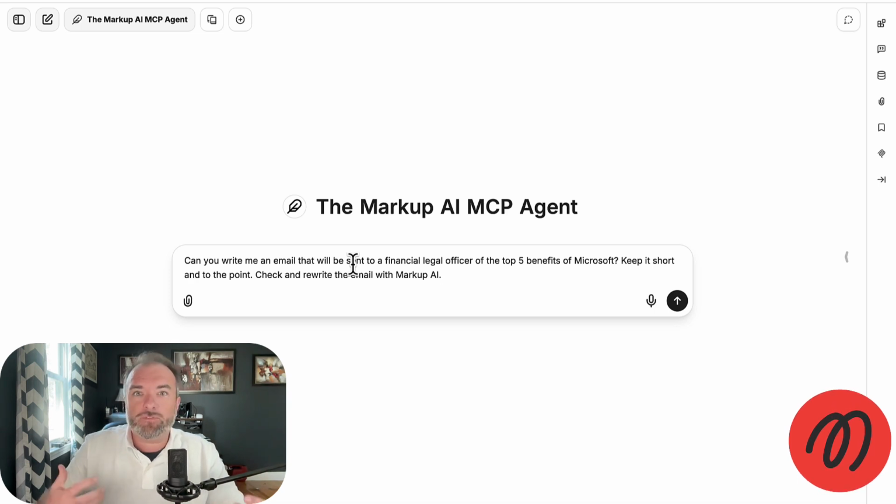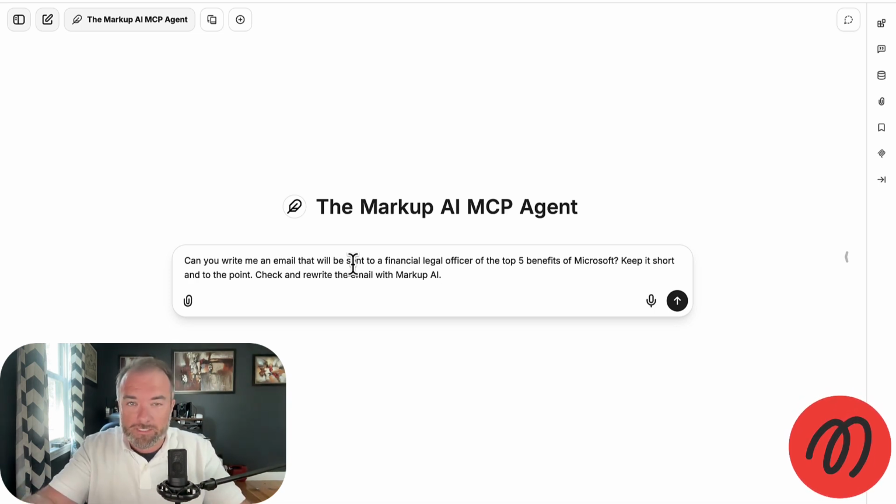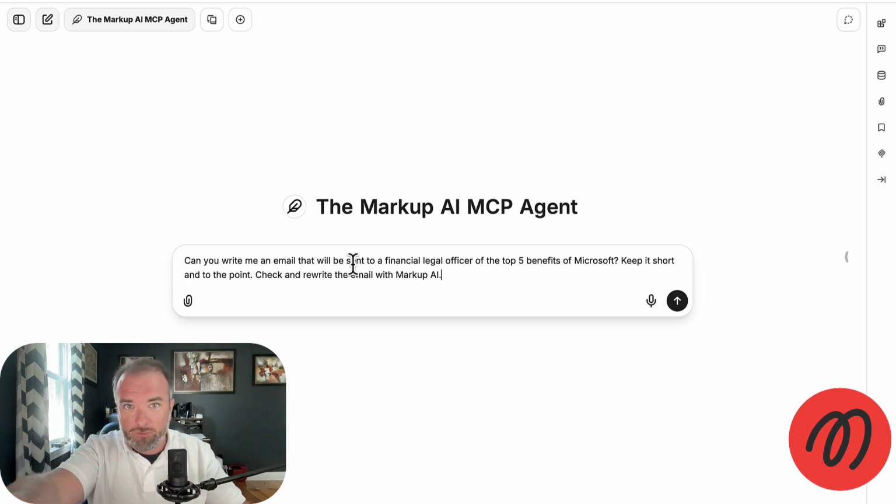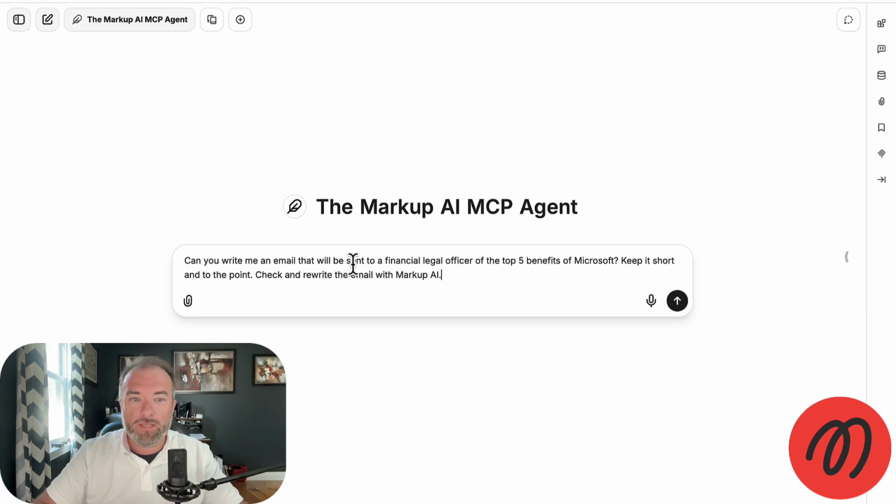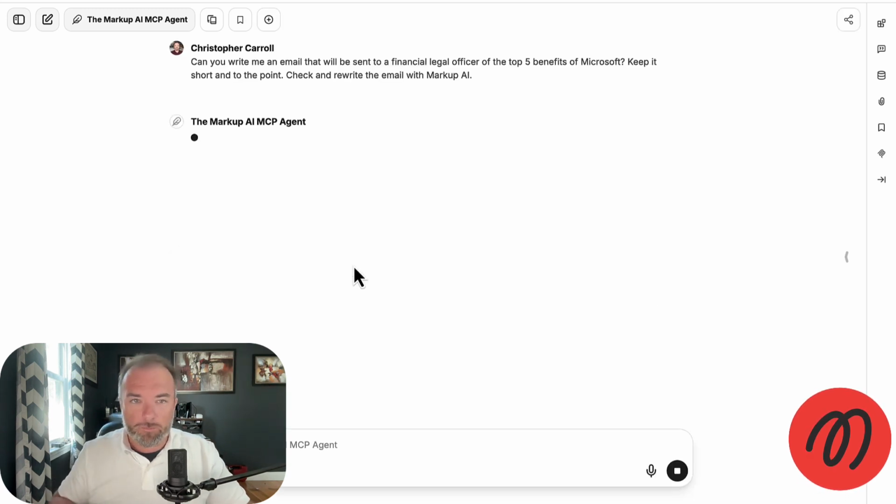So here's an example of something someone may write, maybe in your marketing team or in your product team. Write me an email that will be sent to a financial legal officer about the top 5 benefits of Microsoft. Could be your company here. Keep it short and to the point, and then check and rewrite that email with Markup AI.